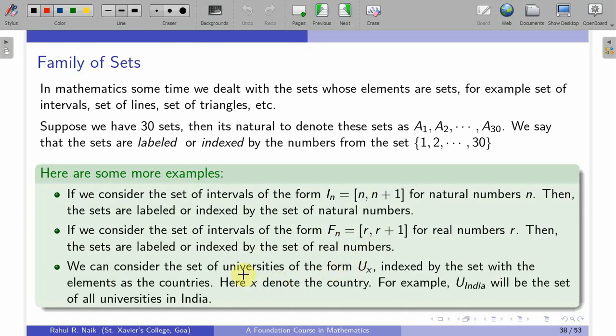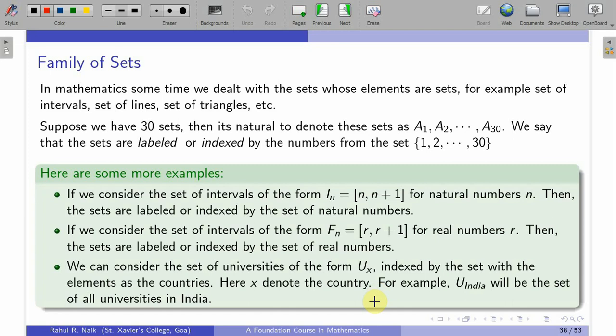Then if we consider the set of universities of the form U_x, indexed by the set with the elements as the countries, what we would do is collect the universities in each country. Say if I want the universities in India, I would denote this as U_India, where in U_x, x denotes a country. So U_India will be the set of all universities in India.